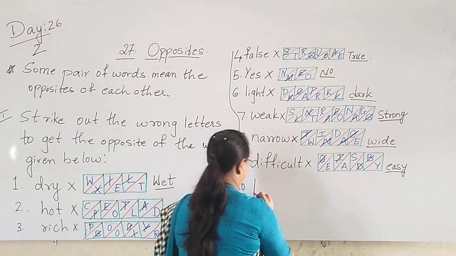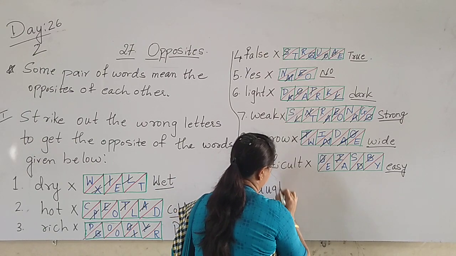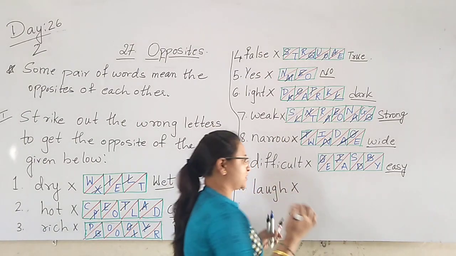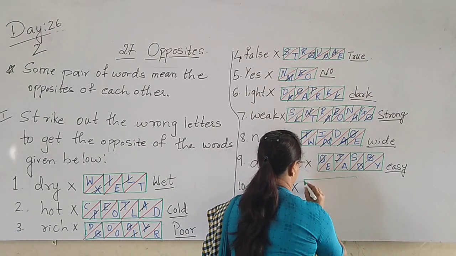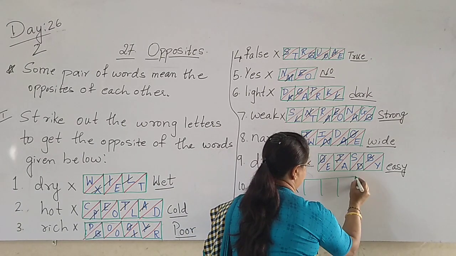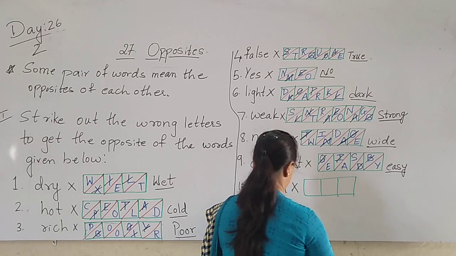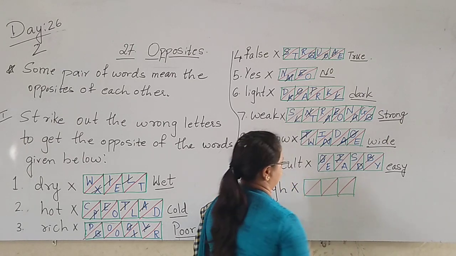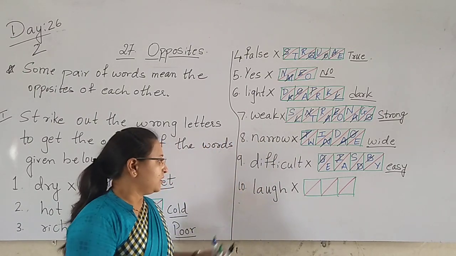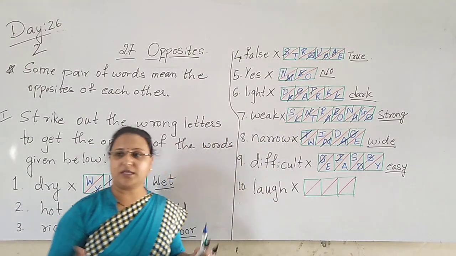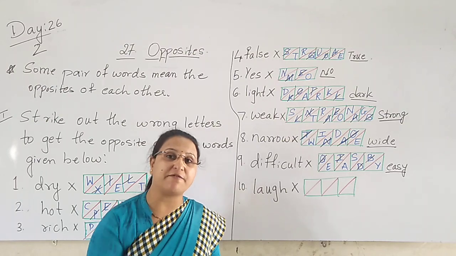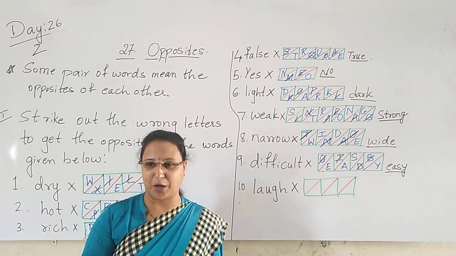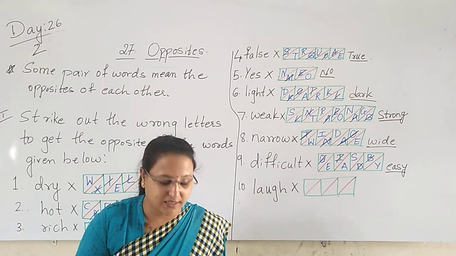Easy, E-A-S-Y. Next, 10. Laugh, L-A-U-G-H. So here again we have to draw 3 boxes. How many boxes, children? 3. Yes. So laugh means what? The opposite of laugh is what, children? Cry.